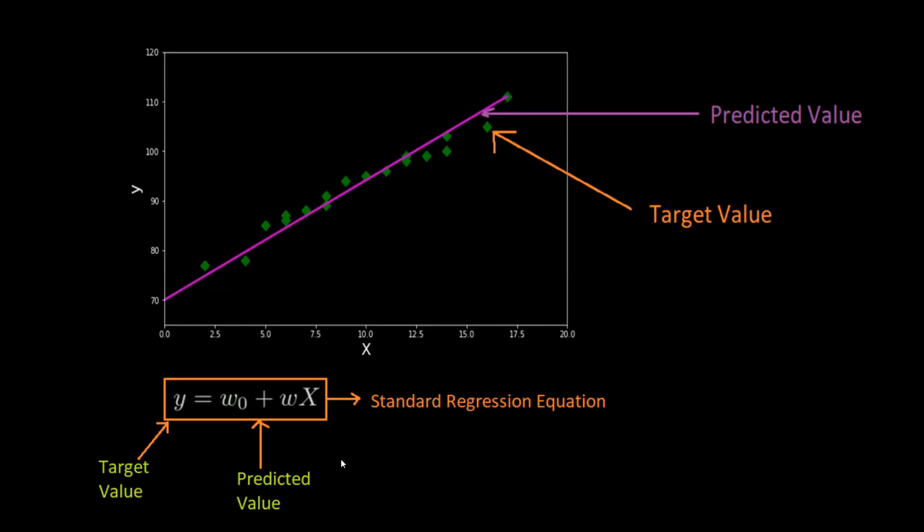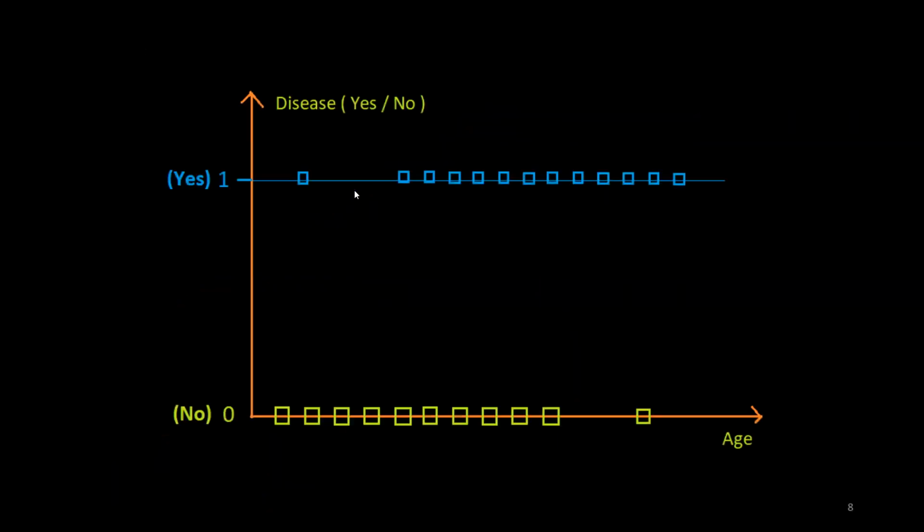So what are the limitations of this regression model, and why can we not use it for classification? Consider this data set, where disease depends upon the age. This is our feature and this is our output variable, which is discrete, that is, whether a person has a disease or doesn't have a disease. These are our data samples: these are the patients who do not have the disease and these are the patients who have the disease.